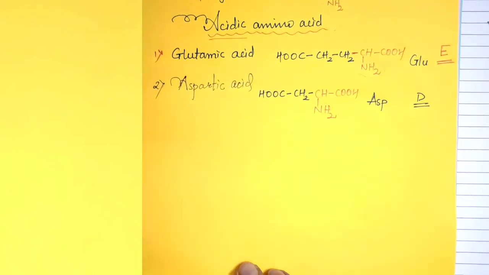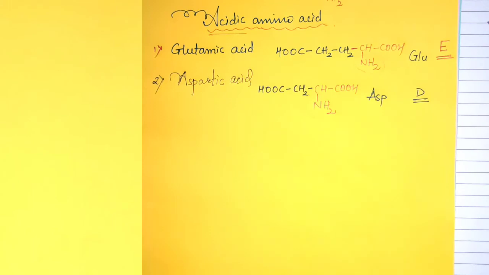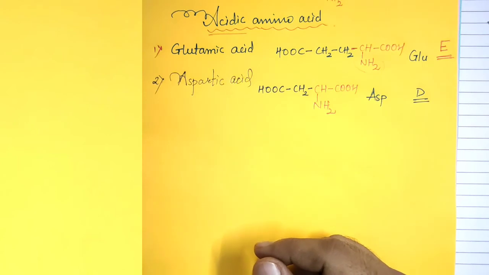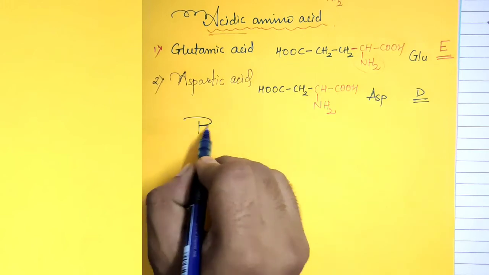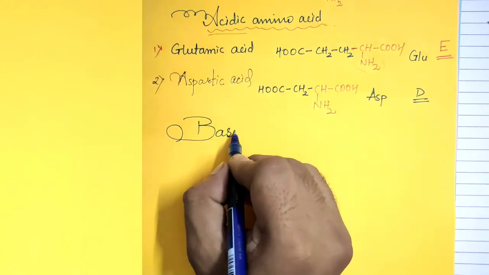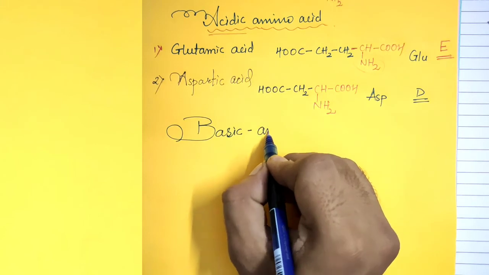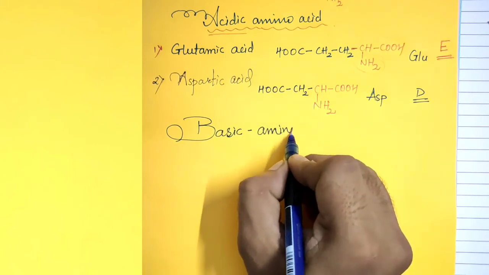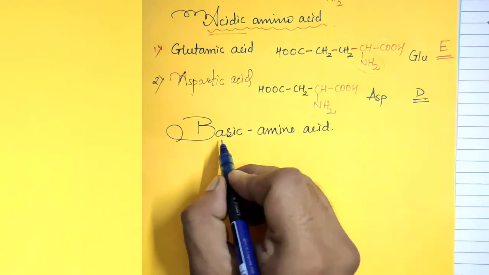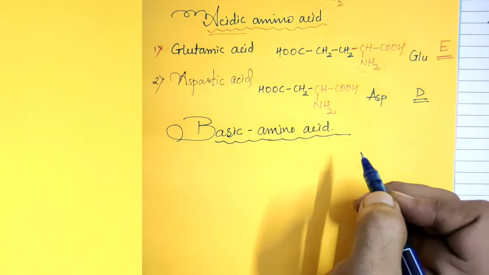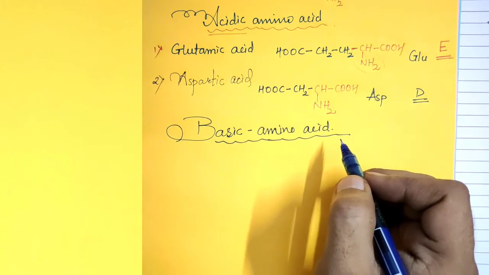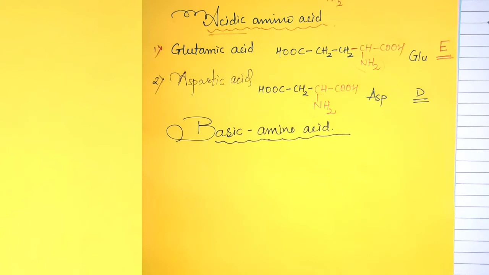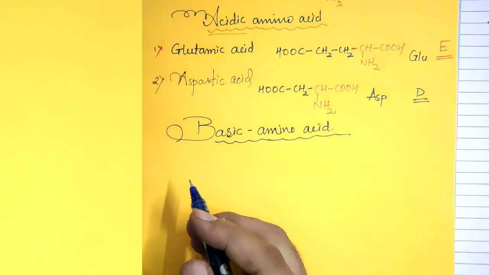Now we will move ahead with the basic amino acids. In a basic amino acid, the NH2 group is more than the acidic group. Again there is a printing mistake in arginine.